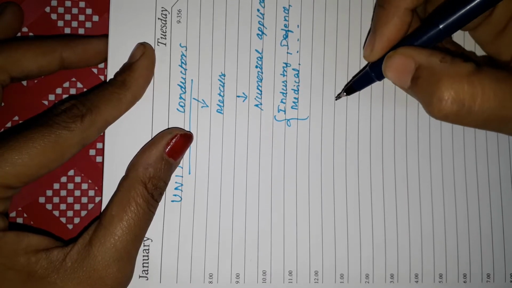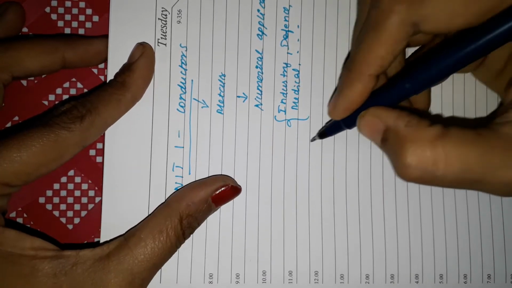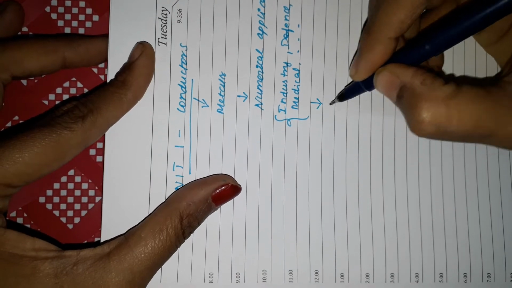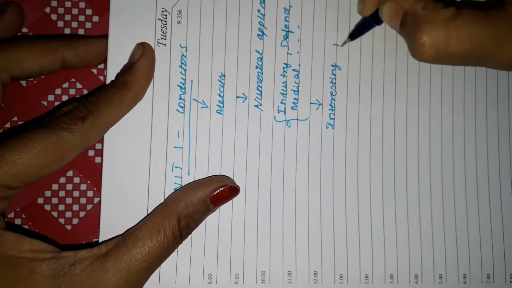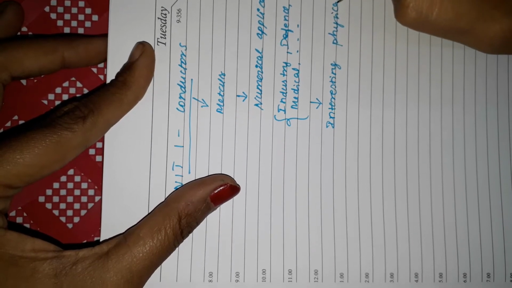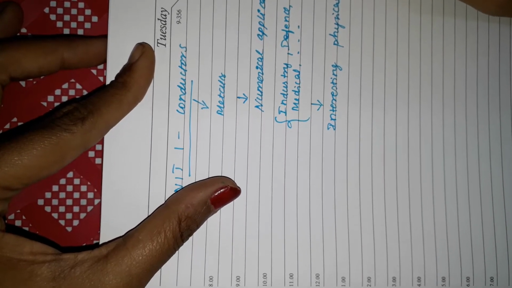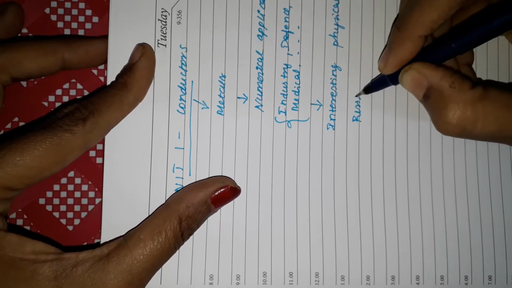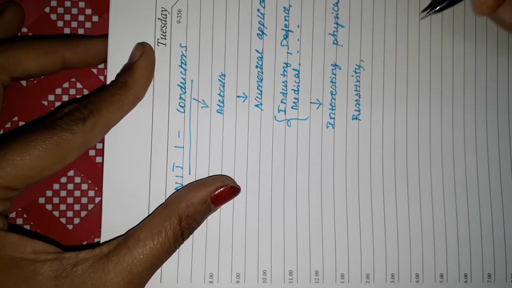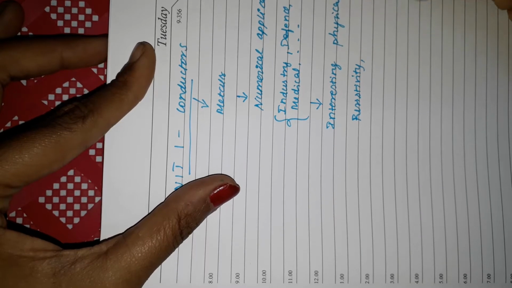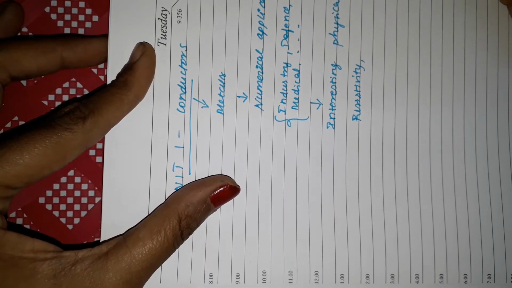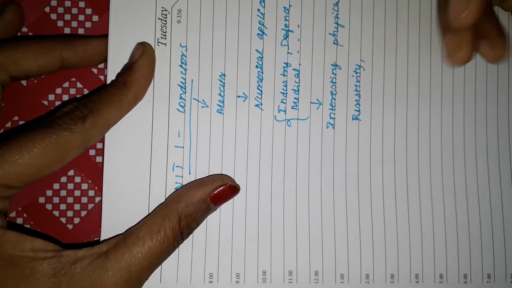When you peep through, metals have interesting physical properties. What do I mean by these interesting physical properties? They have many properties like resistivity, of course electrical or thermal both. When there is electrical resistivity, there will be thermal resistivity, so generally both will be alike.